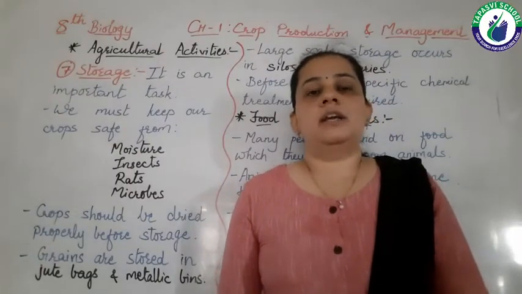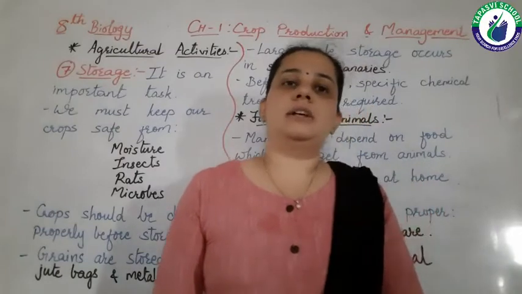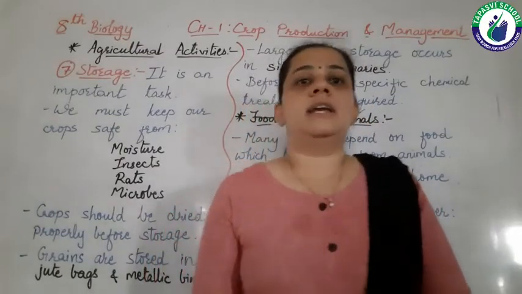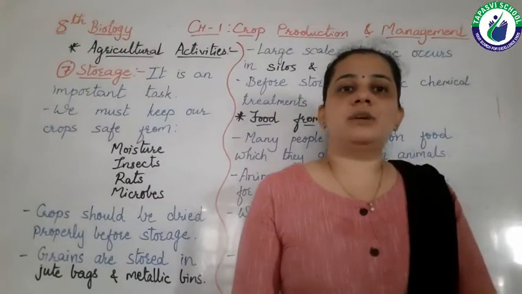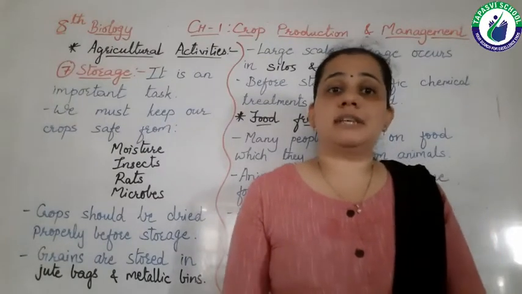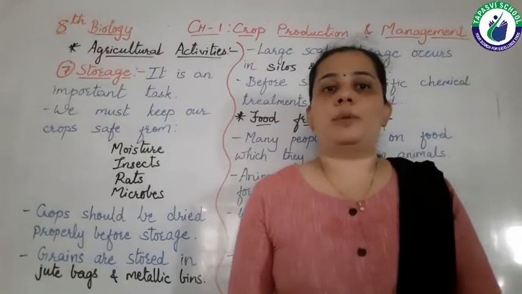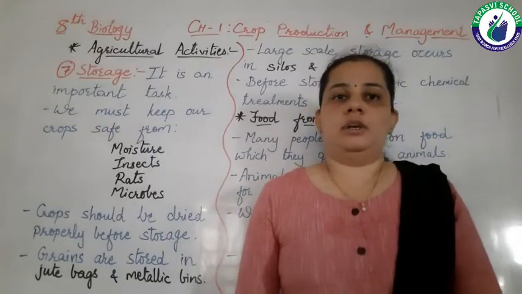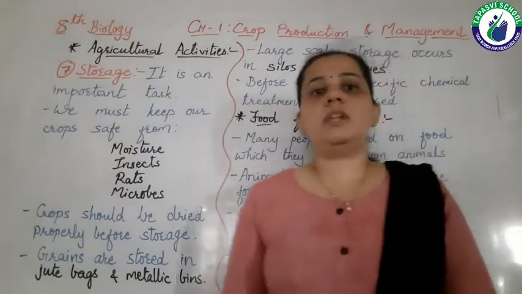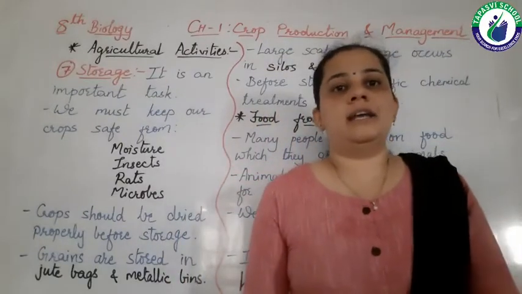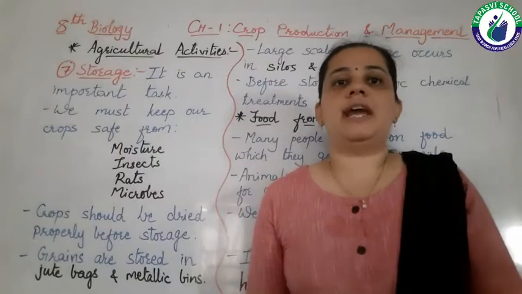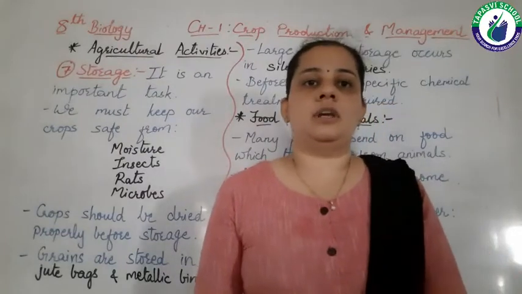In the traditional method, the water can be wasted, right? So we must follow modern methods if we do not have a proper amount of water. Various modern methods are sprinkler irrigation and drip irrigation.